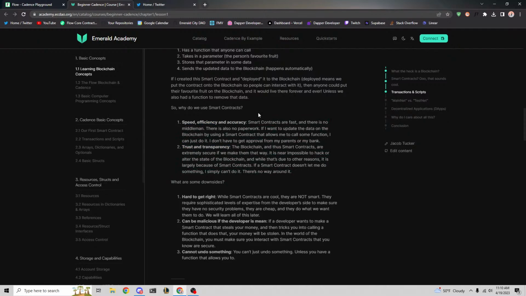Okay. So, why do we even use smart contracts in the first place? Well, number one, they're very speedy, they're efficient, and they're extremely accurate, right? That's maybe the most important property of smart contracts. So they are fast. It's accurate in the sense that the way that you code smart contracts, it will do that. So if you code them correctly, if you have no bugs in your code, it will work very well and it will manage calls coming into it, like transferring money or minting NFTs.